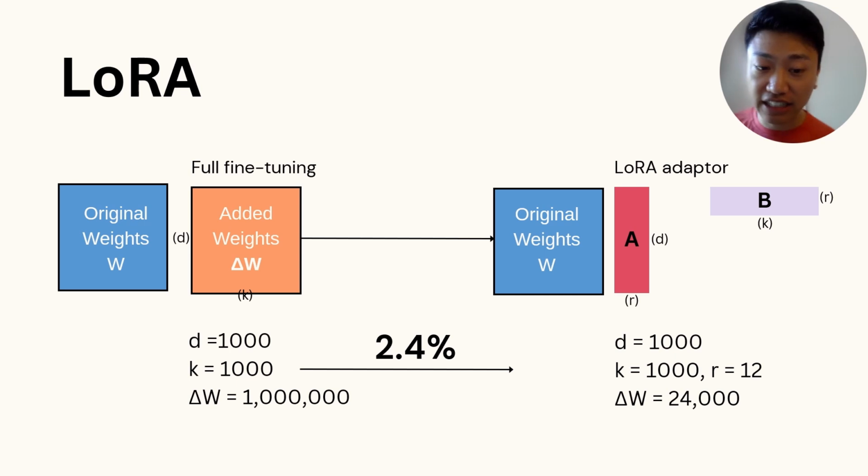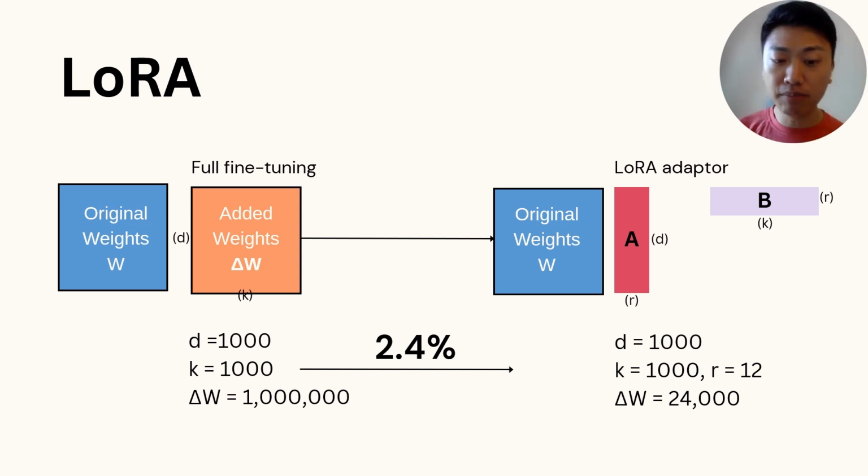Now let's say we have a matrix, the orange one, with D by K, and say it's 1,000 by 1,000, so we're adding about a million parameters. Let's decompose this matrix by a lower rank R. Then delta W becomes matrix A, D by R, and matrix B, R by K. We can multiply D by R times R by K to get D by K. That's the simple matrix calculation.